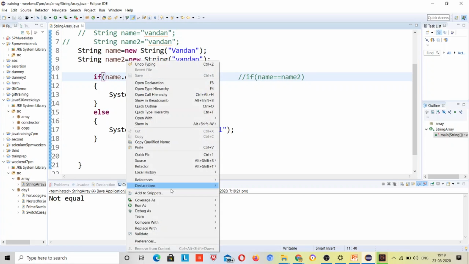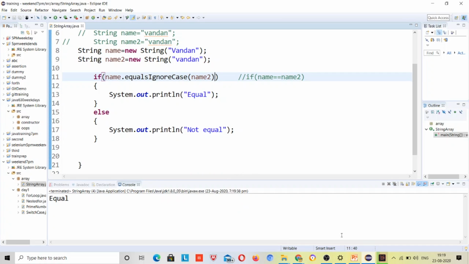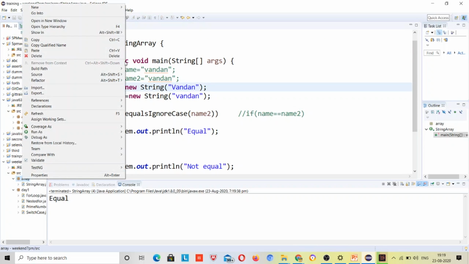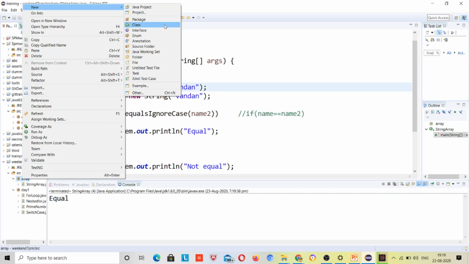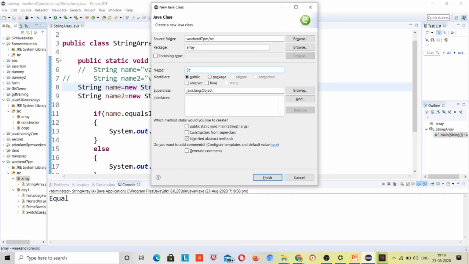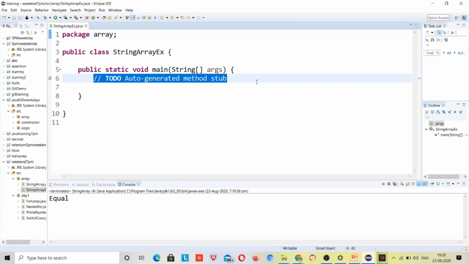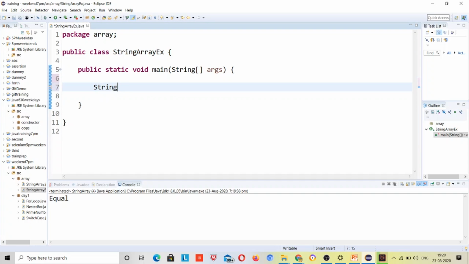And now you guys have some idea about these strings, right? Now I'll be talking about the string array. So here I'll make another class, string array example. Now I will declare a string array. For array you have to use these brackets, right? And define names. The students will have some names.